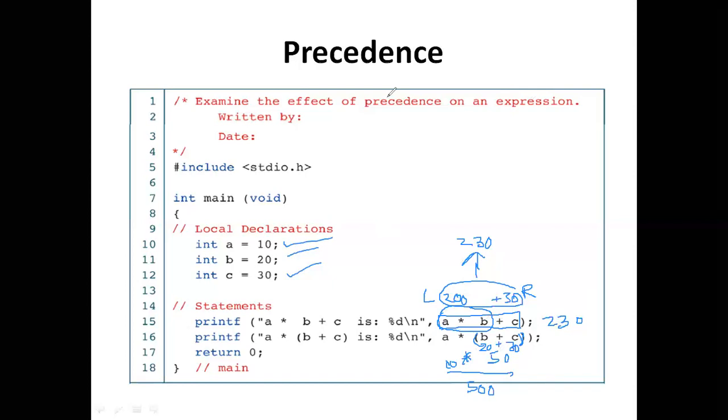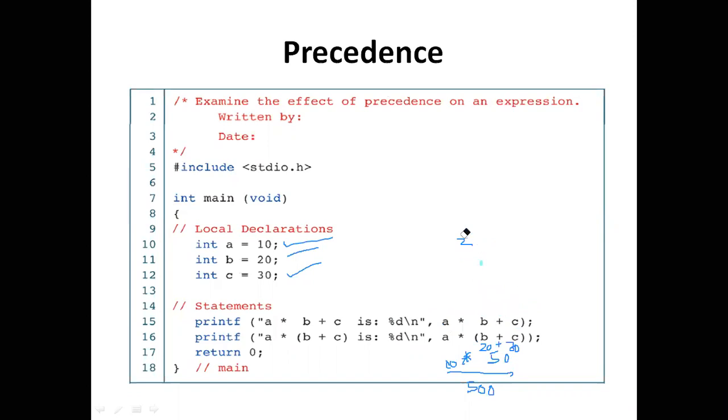For the first statement we are expecting 230. Why do we expect 230? A into B is evaluated first, and then that value plus C is evaluated next. 200 plus 30 means 230.